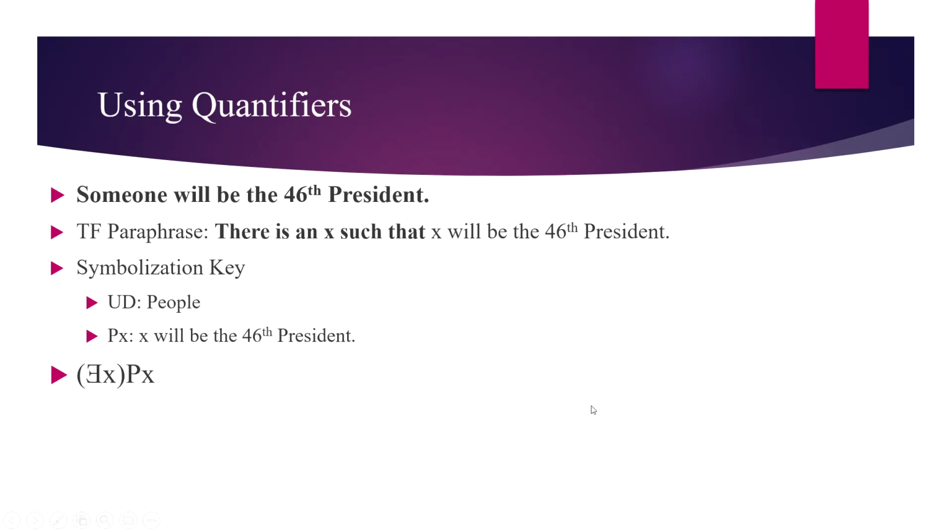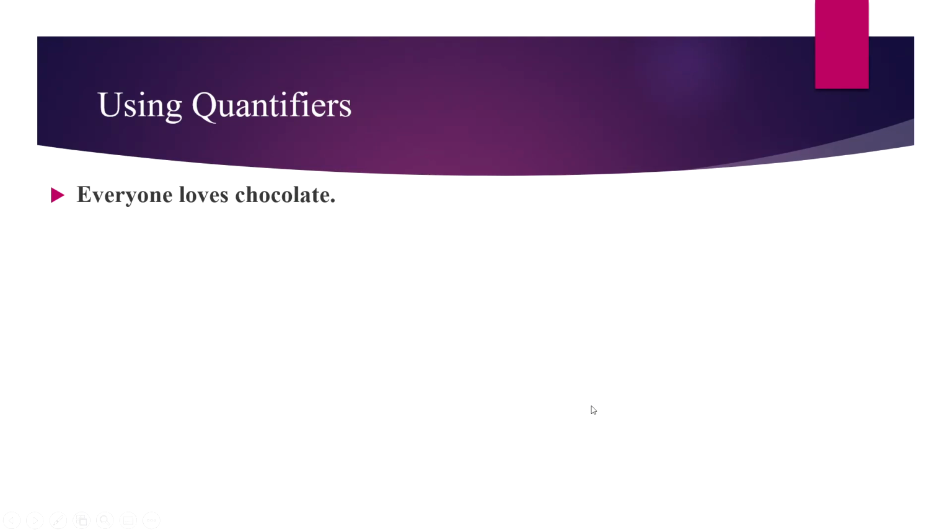Here's another simple one. Everyone loves chocolate. Here we've got the phrase every, which is a good indication we need the universal quantifier. Now we need a truth functional paraphrase that changes everyone into a sentence with an individual term. The paraphrase for the universal quantifier is for every X. So here we have: for every X, X loves chocolate. Now that we have the paraphrase, we need a symbolization key.